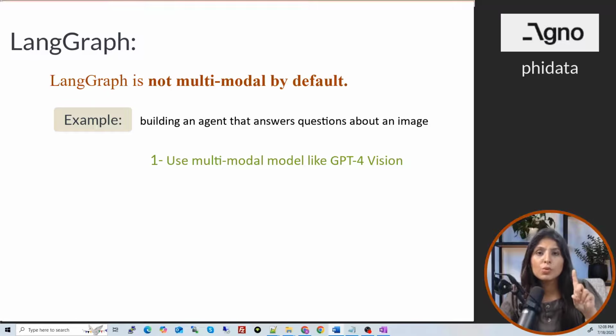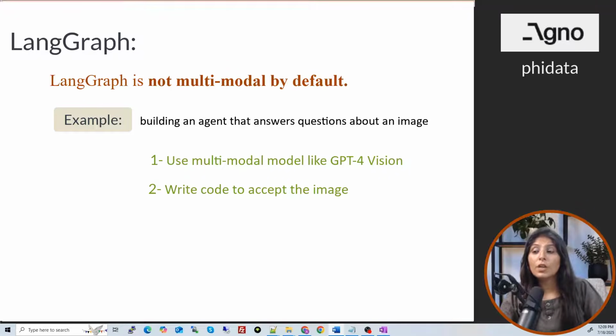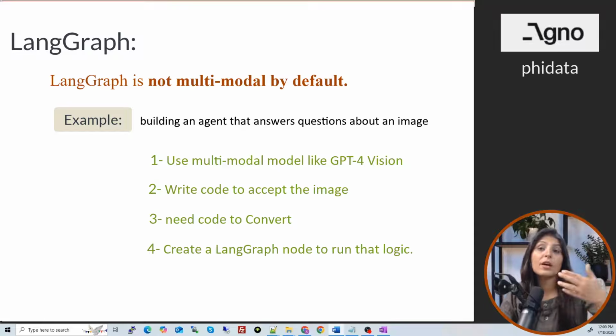First you need to choose one model yourself which can handle images. So in this case, let's say we decided to go with GPT-4 Vision, right? This part we did manually, we chose the model. And after that, you will write code yourself. We will write our code manually to accept the image which the user will upload, right? And after that, we also need to write code which will do the conversion, if some conversion is needed, and then the code related to sending the image to the model, that part also we need to do ourselves manually, right?